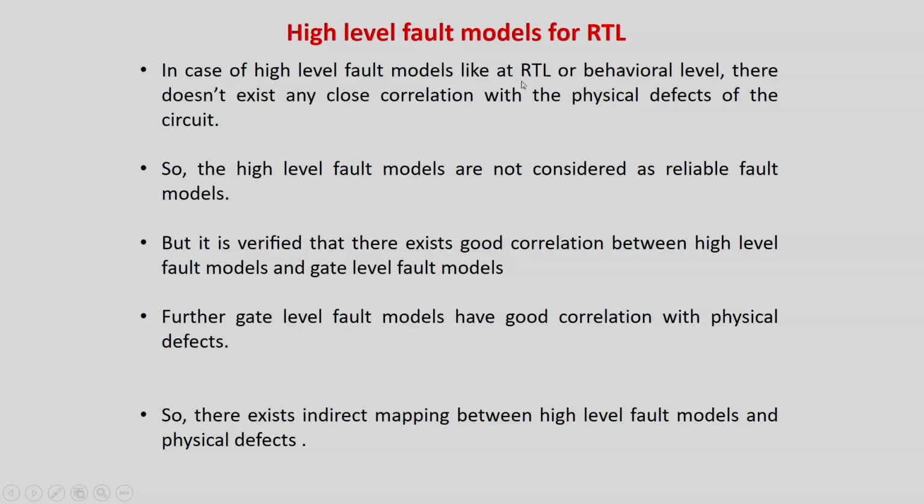So, high level fault models. In case of high level fault models, there does not exist any close correlation with the defects, so they are not considered very reliable. But it is verified that there exists good correlation between the high level fault model and the gate level. Further, gate level fault models have good correlation with physical defects. So there exists an indirect mapping between high level software based fault models and the physical defects, and people have found approximately 80 to 90% correlation in most of the cases, and the saving of complexity is very huge. So this is where you have to go in the next generation.